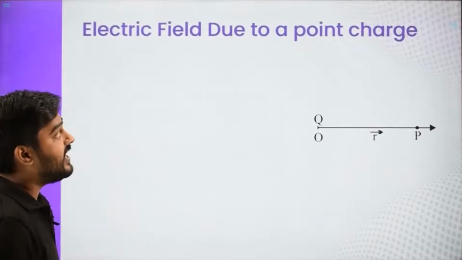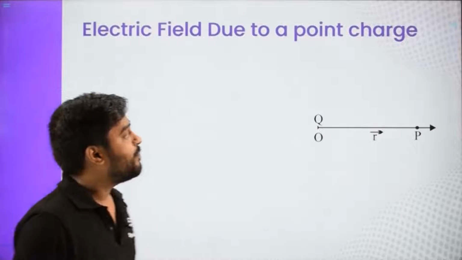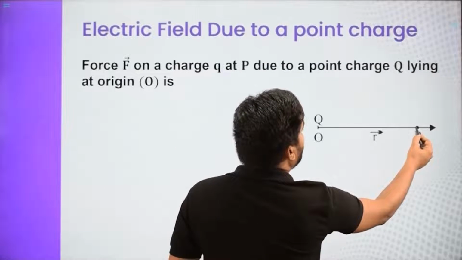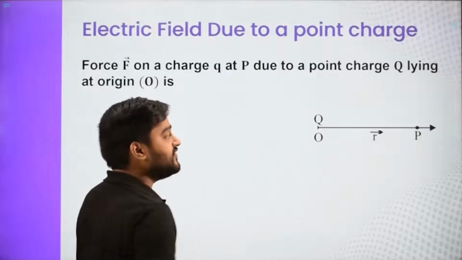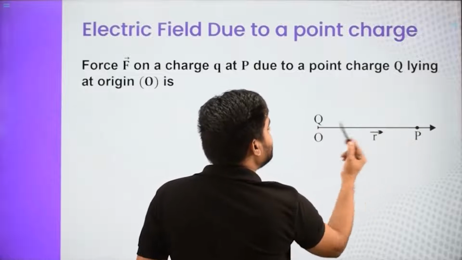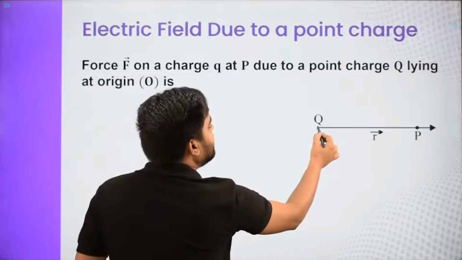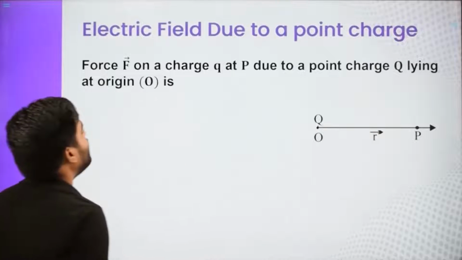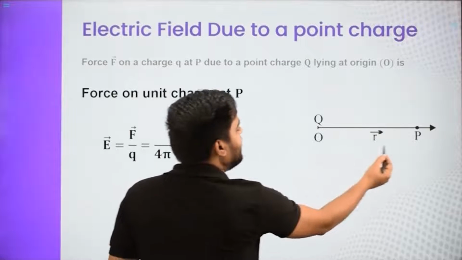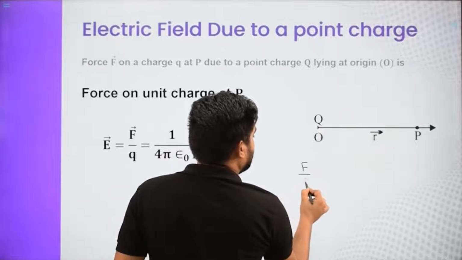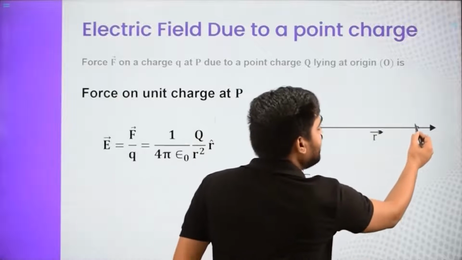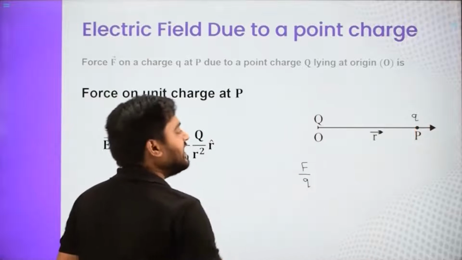Now let us find the electric field due to a point charge. This is a point charge placed at O, and at this point P I want to get the electric field intensity, which is situated at R vector. R vector is the position of point P with respect to the charge, that is, with respect to point O. Now, how do we define it? It is defined as force per unit charge. This is a test charge, so for that you have to place a small q over here and get the amount of force.